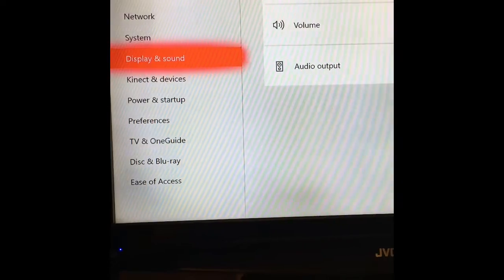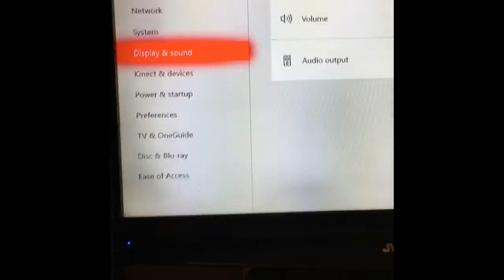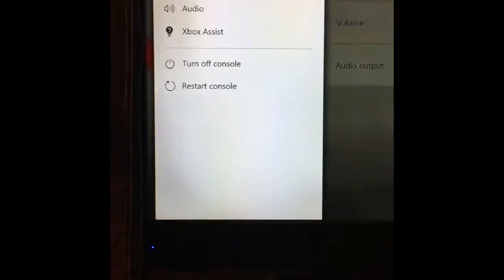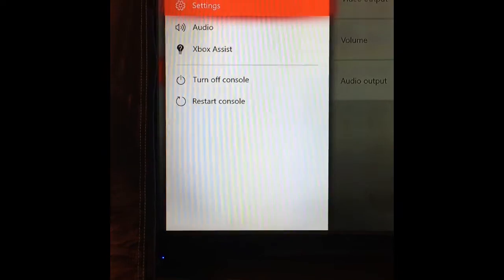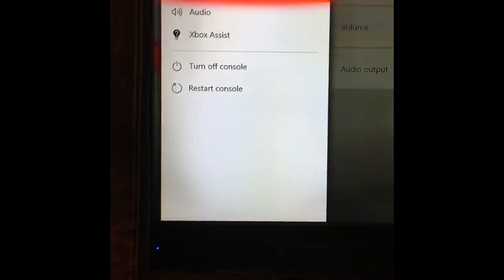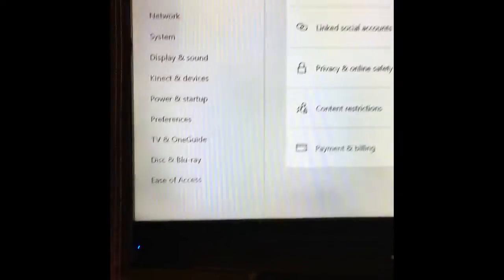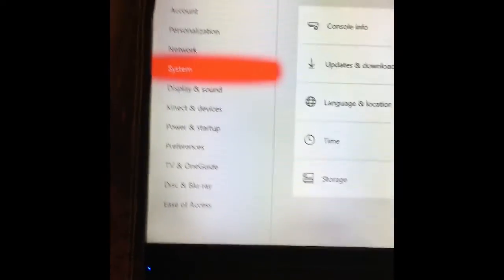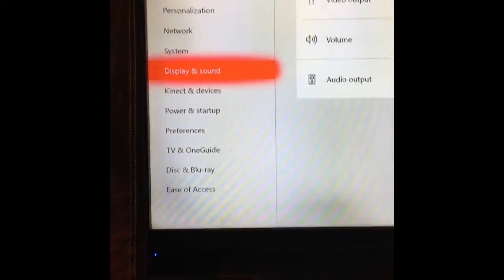So the first step that you need to do is press the home button on the controller, go all the way over to settings and press settings. Then go to system, and then down to settings. You go down to display and sound.